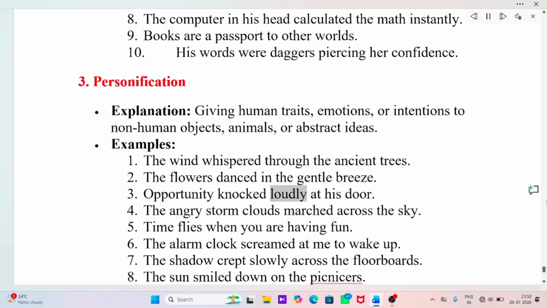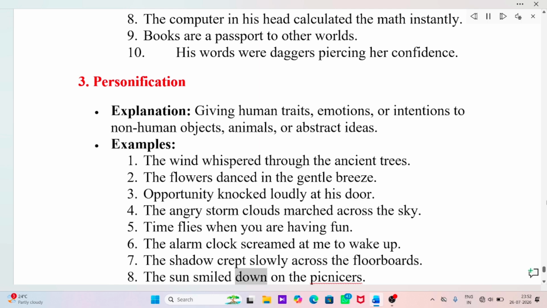Opportunity knocked loudly at his door. The angry storm clouds marched across the sky. Time flies when you are having fun. The alarm clock screamed at me to wake up. The shadow crept slowly across the floorboards.